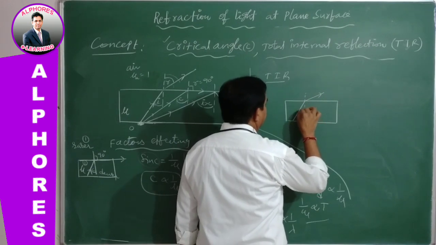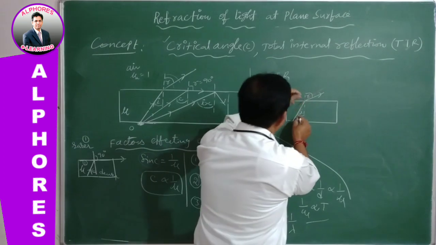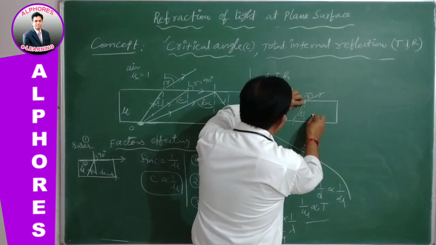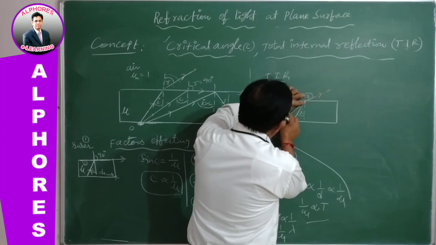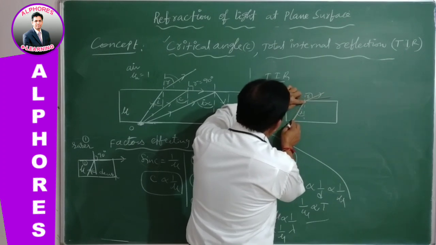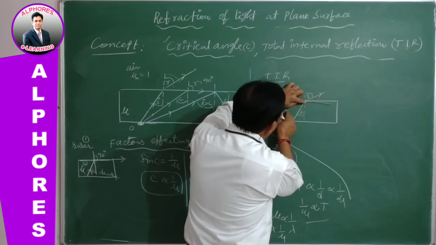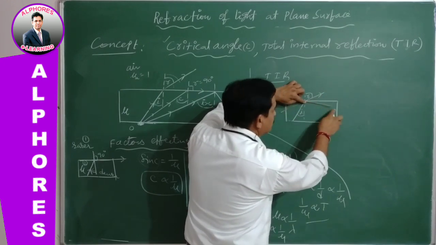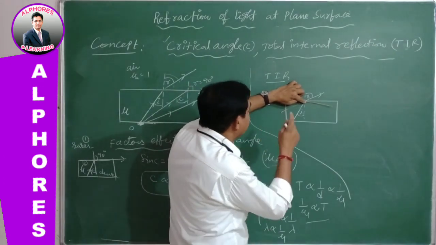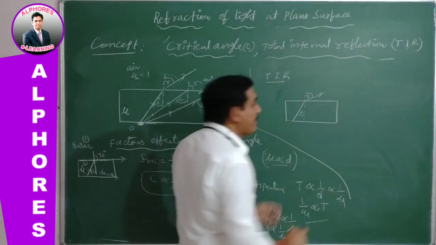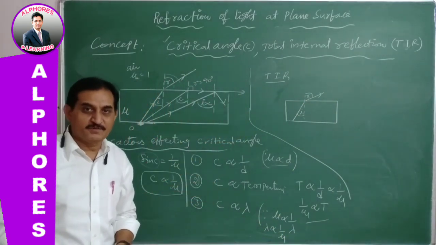This is a denser medium, this is a rarer medium. As the angle of incidence increases slowly, the angle of refraction also increases, and at a particular angle of incidence it is totally reflected into the same medium. This is total internal reflection, happening whenever the light is traveling from denser into rarer medium.